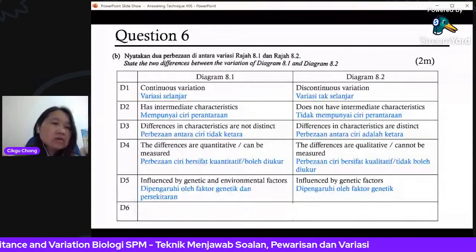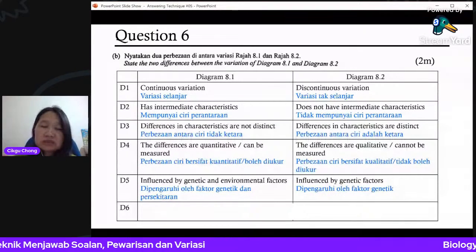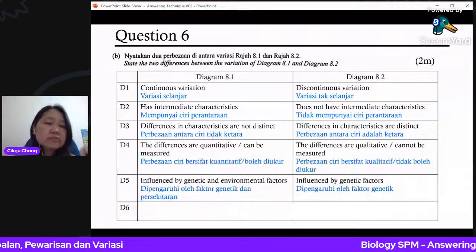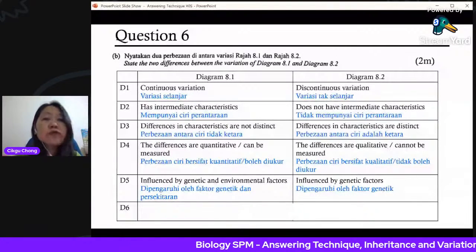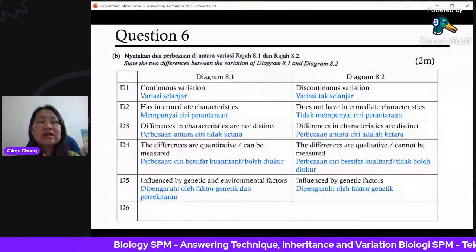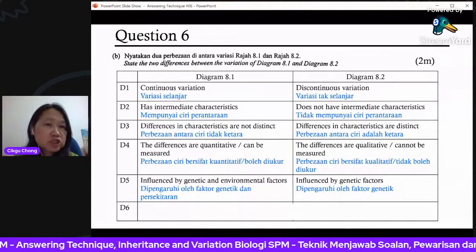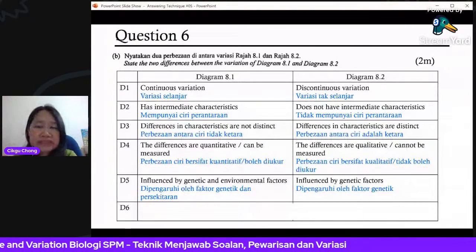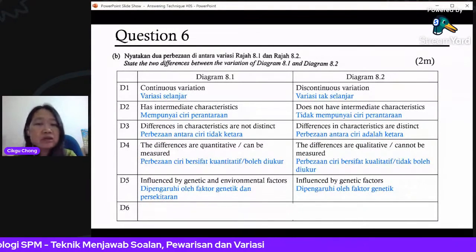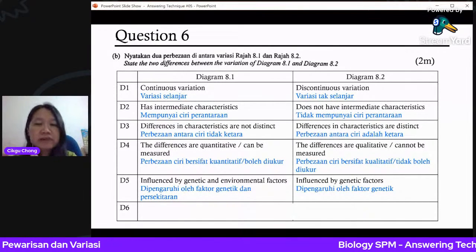For 8.1, this is the continuous, influenced by genetic and environmental factors. That means if the person eats good food, you may grow taller, right? Or if the person is malnourished, you will not grow that tall. So it has to do with nutrition as well, which is an environmental factor. For your earlobe, there's nothing you can do, nothing you can eat, it was not going to change your type of earlobe. You're born with the gene. So that's why it's influenced by genetic factors only.